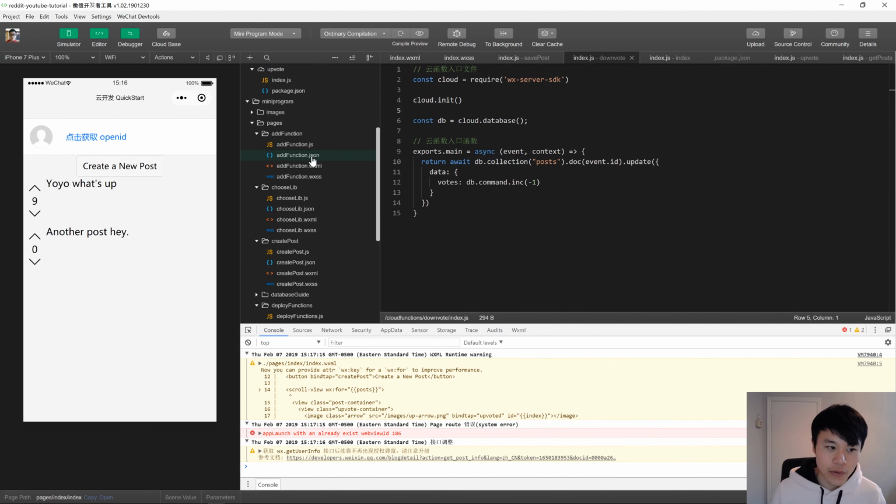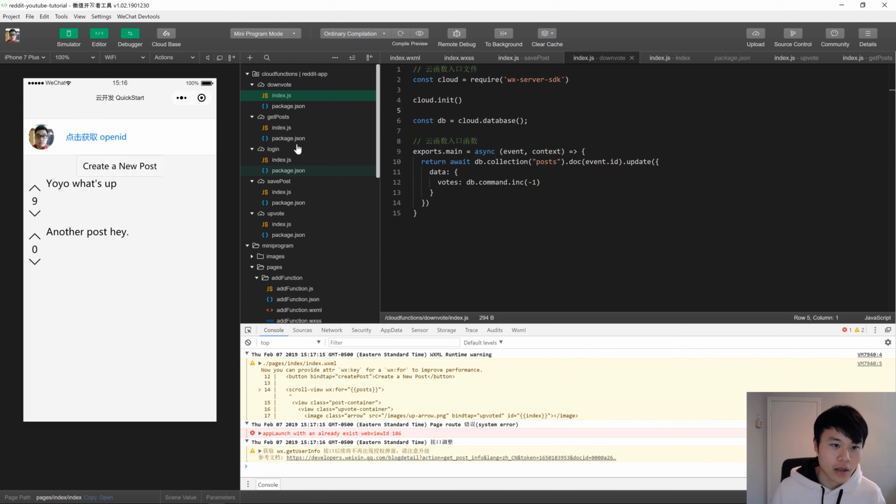Alright guys, so I just copied everything we did for upvote into downvote. One thing that I will mention is that you can pass in negative numbers into db.command.inc. So basically downvote is implemented the exact same way as upvote. Let's give it a whirl. Down. Yeah. Looking good, looking good.